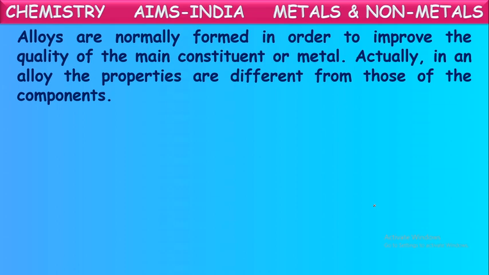Why are alloys made? Why are metals mixed? Alloys are normally formed in order to improve the quality of the main constituent metal. Actually, in an alloy, the properties are different from those of the component metals mixed in it. Okay? Why are these alloys made? These alloys are made to get the best quality of these metals, to improve the qualities of those metals which are constituents. So the properties of the original metals and the alloy formed will differ.